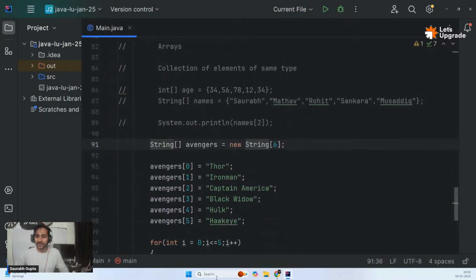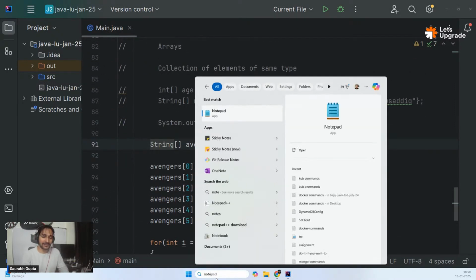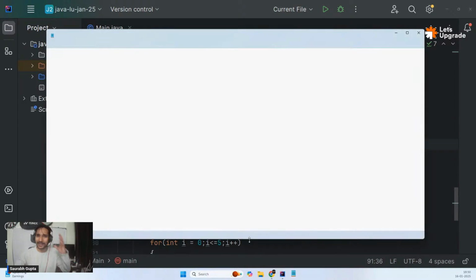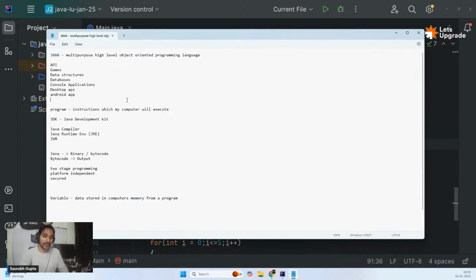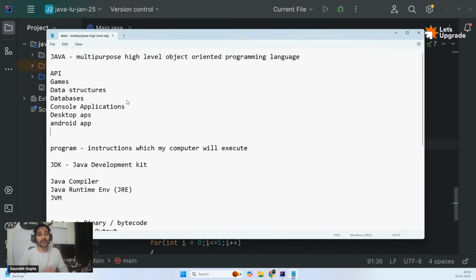So, let me just quickly open a notepad to understand what we have done so far, so that we'll get an idea of how things are going. And also, really sorry for the delay today. I basically had a power cut at my place, so that's why we had to wait for 15 minutes. Really sorry for that.